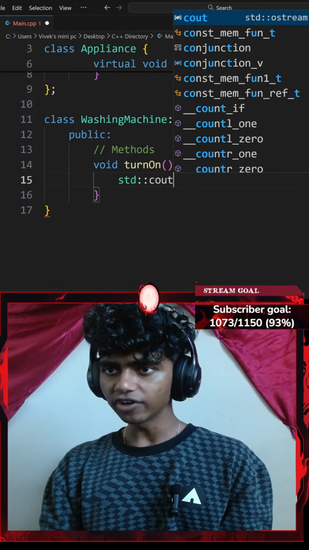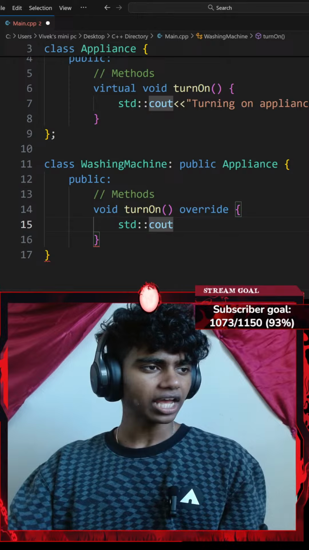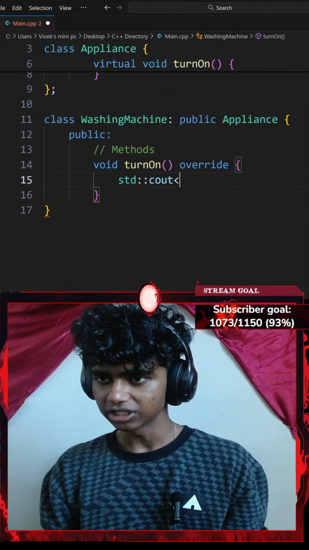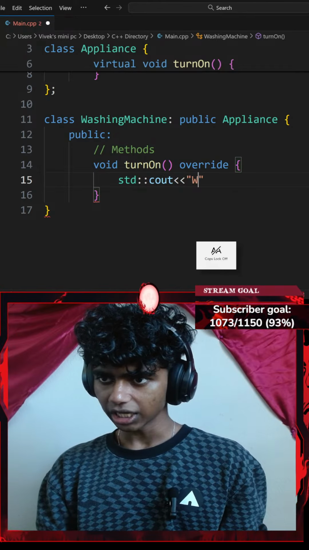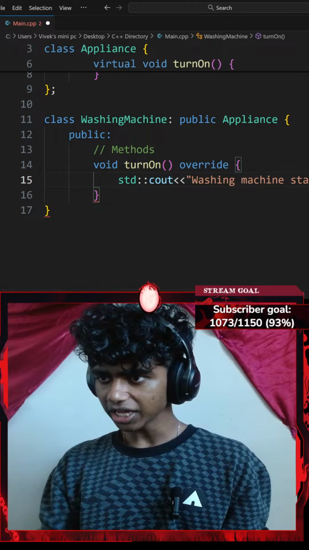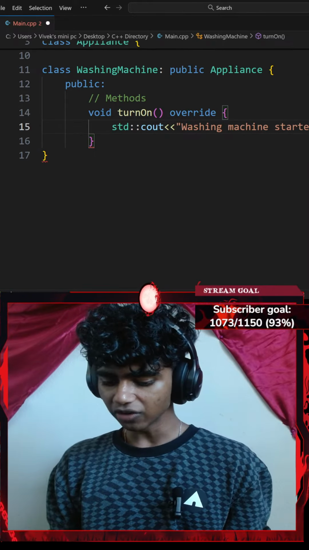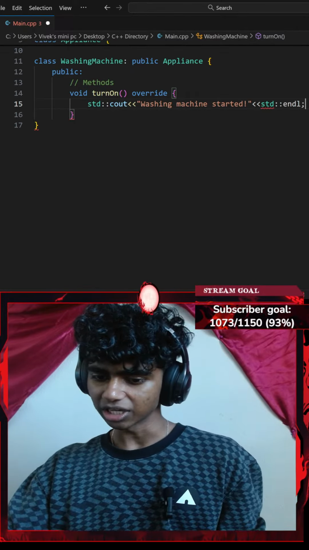Now I want to override my turning on appliance message with something like washing machine started. So I'll go with washing machine started, exclamation mark. Let's go with maybe a standard end line ending with a semicolon.